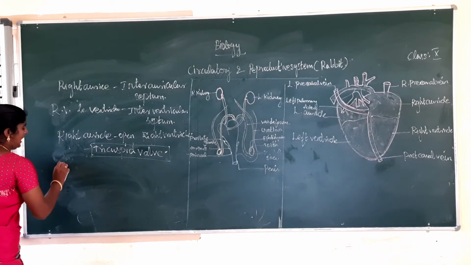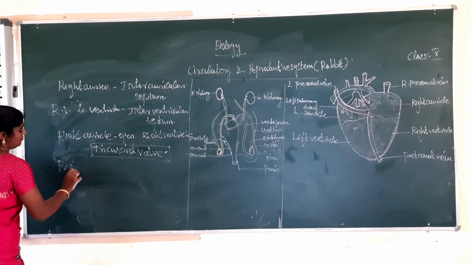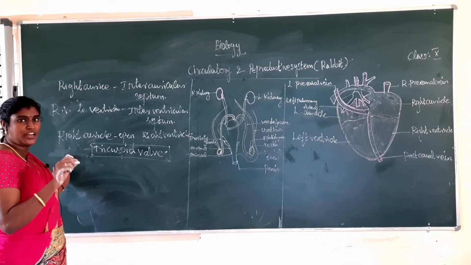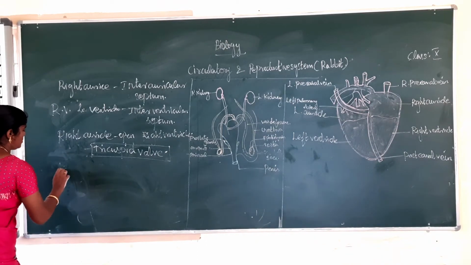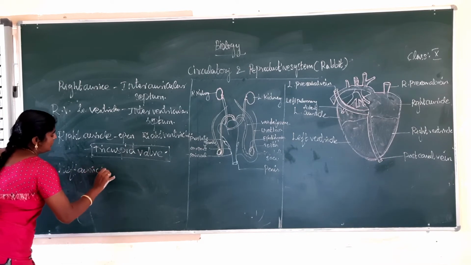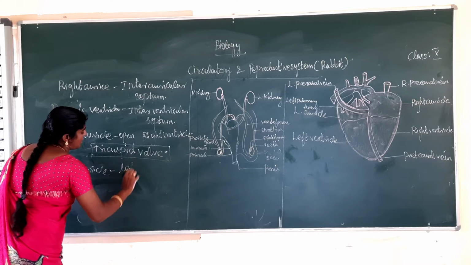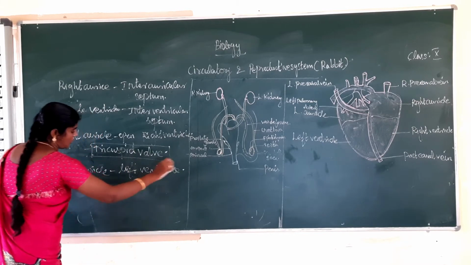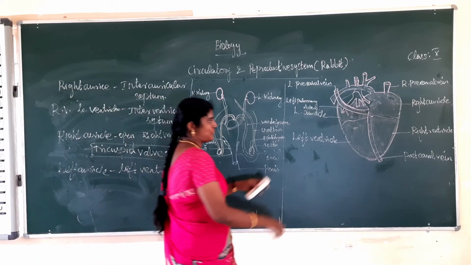Next one, the left auricle opens to the left ventricle. What is left auricle? This is left auricle.